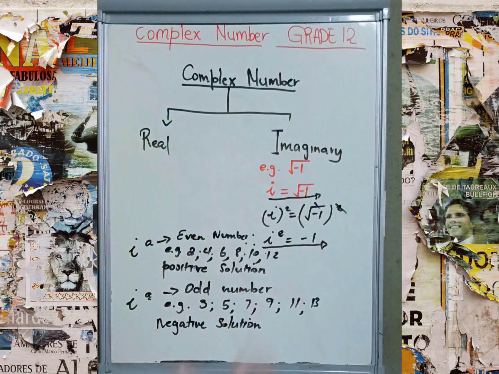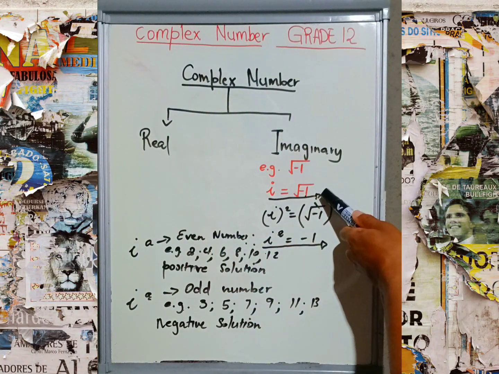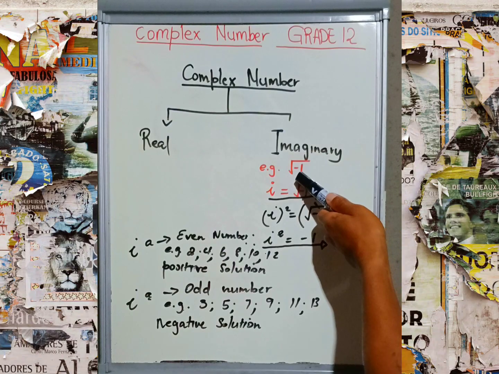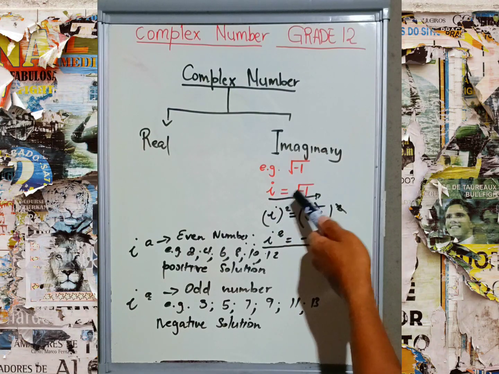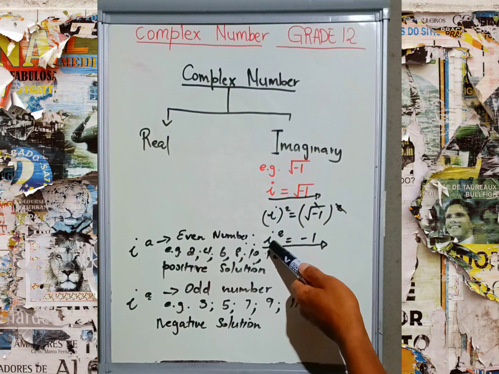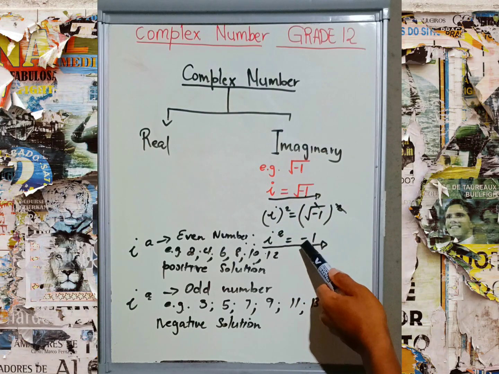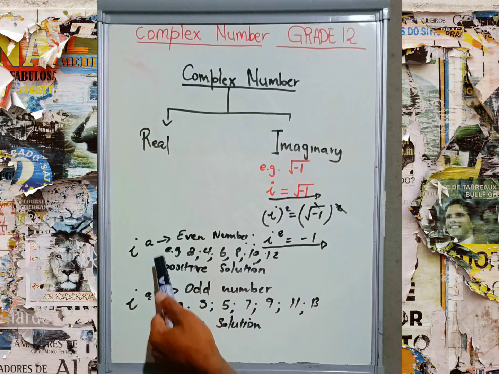Now, how many rules did I give you? I gave you 4 rules. The first rule is that the root of negative 1 is equal to i, as well as i squared is equal to negative 1. I gave you 2 rules based on exponents.